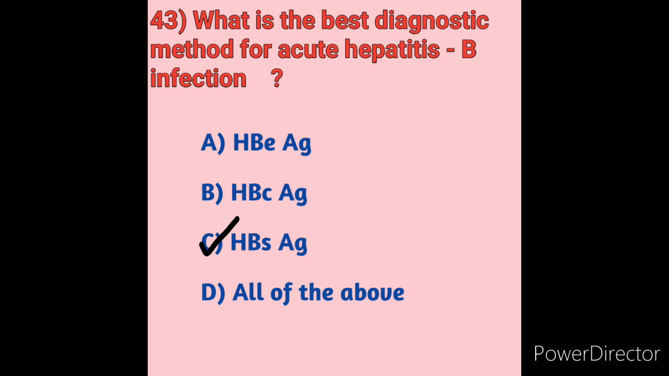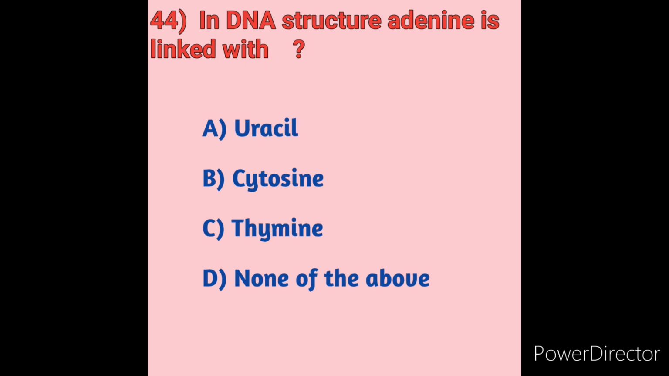Next we will move on to question number 44. In DNA structure, adenine is linked with. We will see the options. Option A, uracil. Option B, cytosine. Option C, thymine. Option D, none of the above. It is not thiamine, it is thymine.